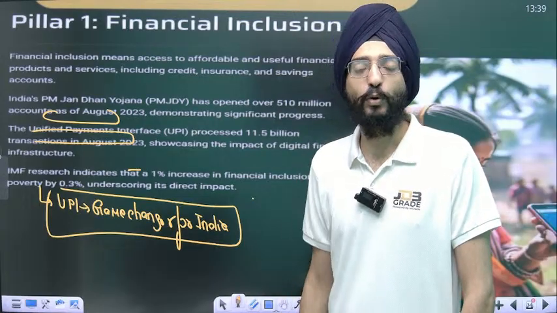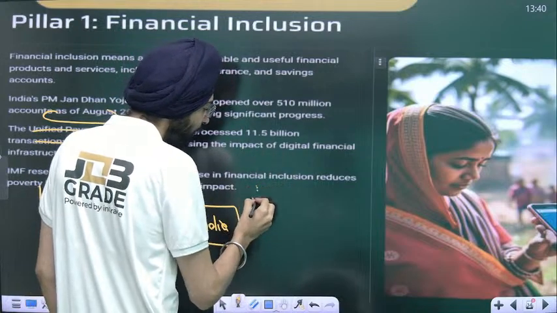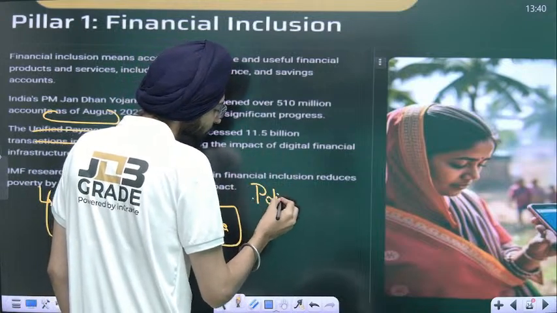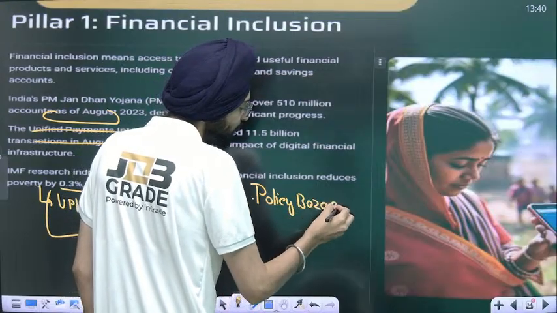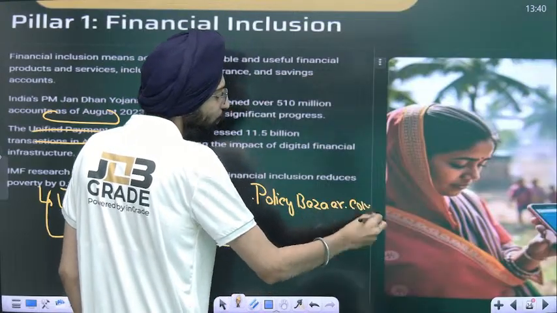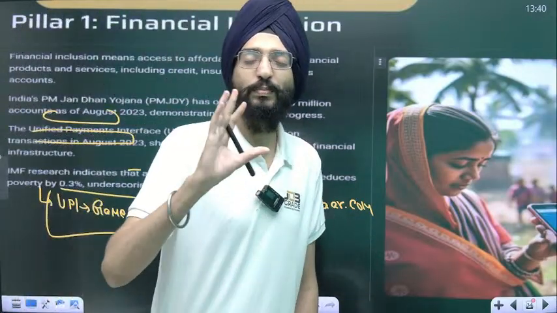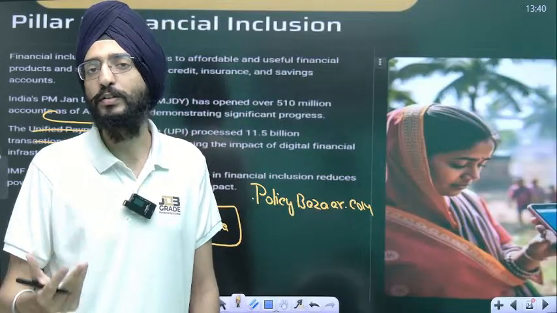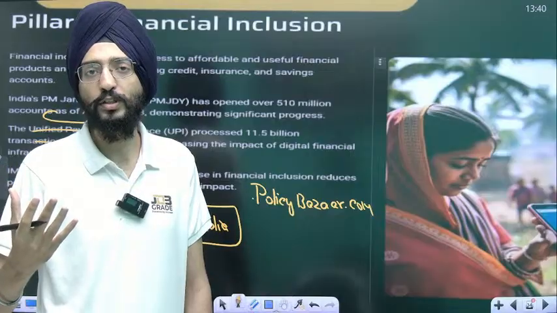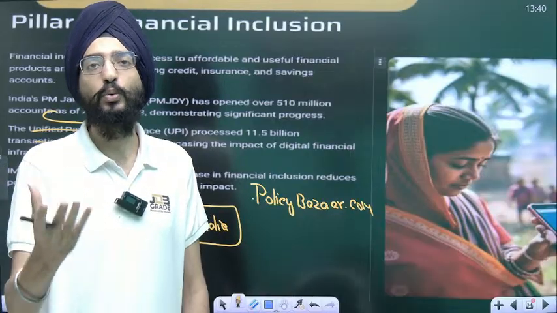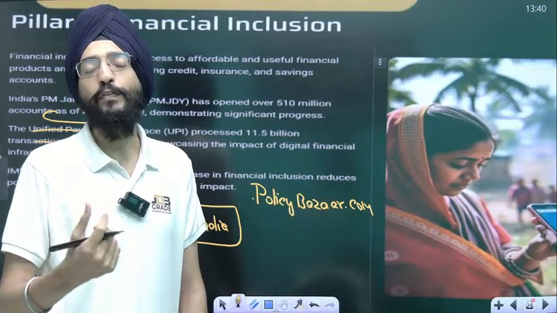Take an example of policybazaar.com. It's a great tool of inclusion, especially with respect to India. And forget about India, life is uncertain. You must have read the recent news of Diogo Jota, a Portuguese footballer. He recently lost his life, a 28-year-old chap. So life is very uncertain.